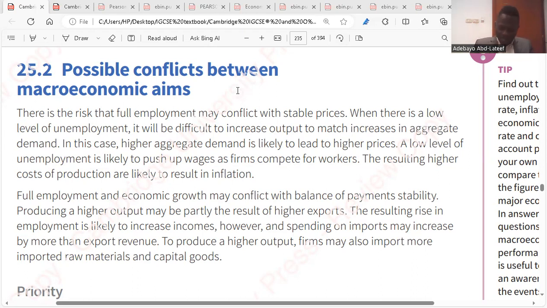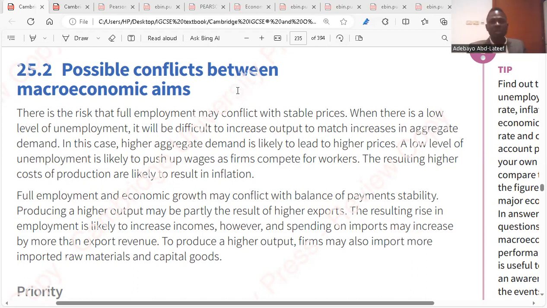What we are talking about here is conflicts. When you're talking about conflict, we're talking about situations that would lead to government failure. Do you know what I'm saying here? Situations that will lead to government failure will be as a result of conflict in the macroeconomic aims.